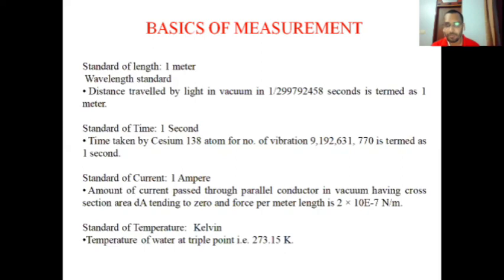So what is 1 ampere? Two parallel conductors are taken in vacuum, and it is considered that the distance between these two parallel conductors is tending to 0, and the force applied on these conductors is 2 into 10⁻⁷ Newton per meter. The amount of current passed through these parallel conductors in vacuum under this condition is assumed to be 1 ampere.